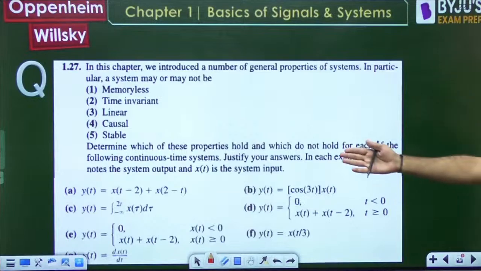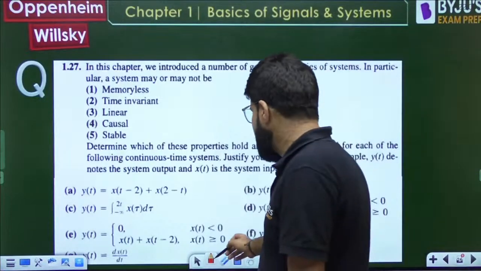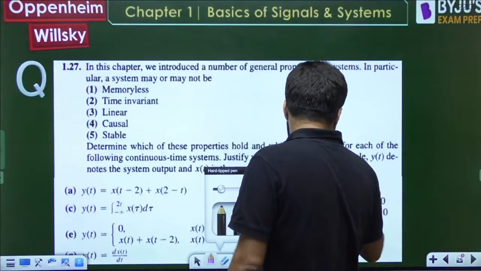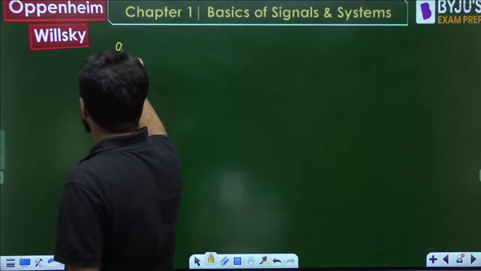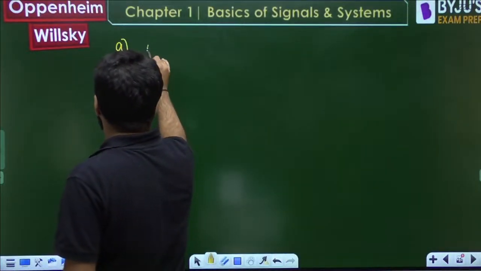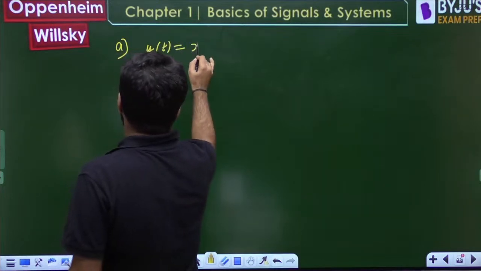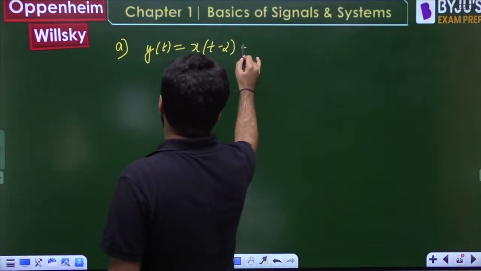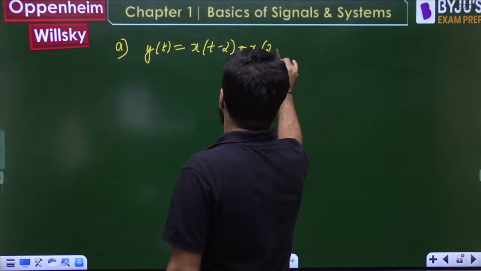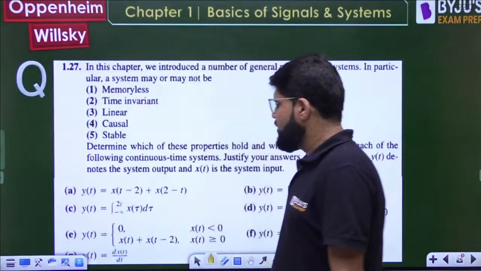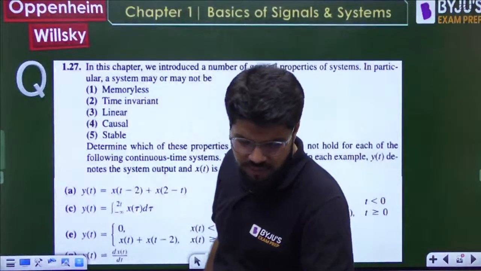Let's come to the first one. Tell me, x of t minus 2 plus x of 2 minus t. Part A: y of t is equal to x of t minus 2 plus x of 2 minus t. Tell me first one, simple one.